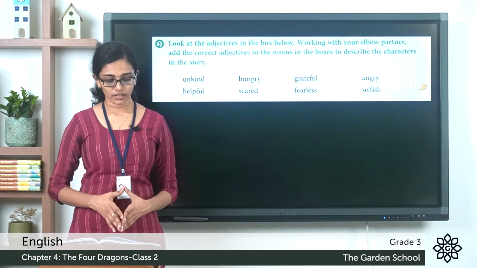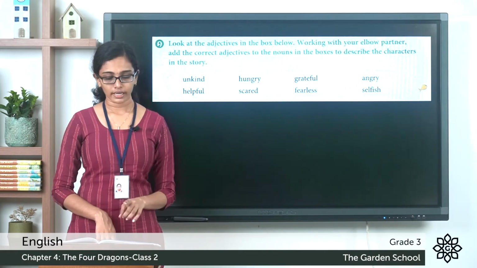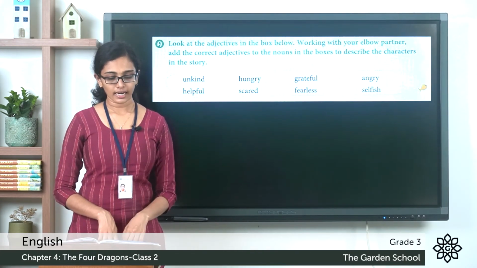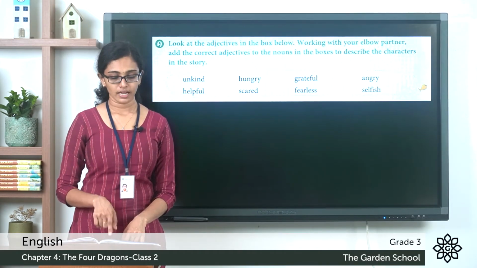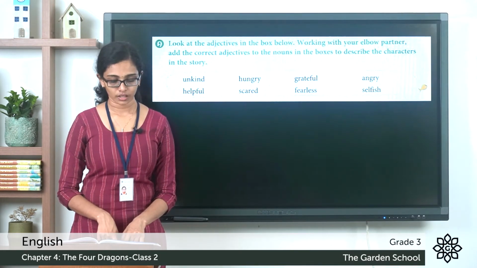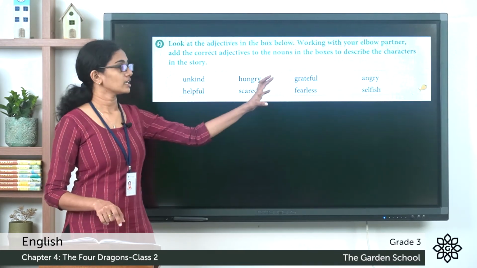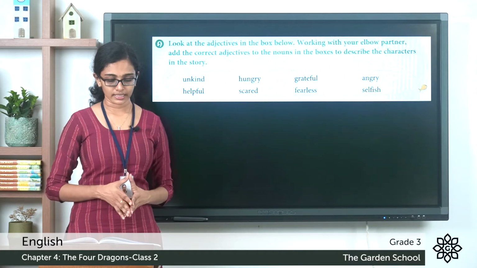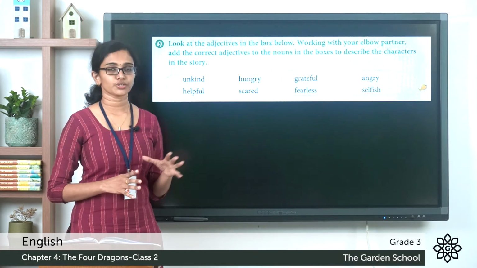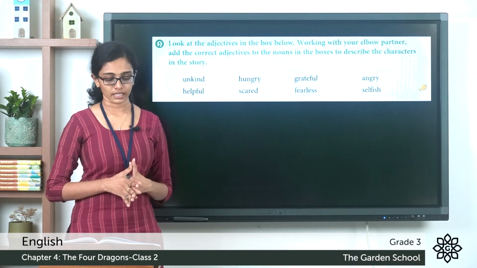Look at the adjectives in the box below. Working with your elbow partner, add the correct adjectives to the nouns in the boxes to describe the characters in the story. So you are given a few choices of adjectives and below that you can see in each question you are shown one picture and a word is given.